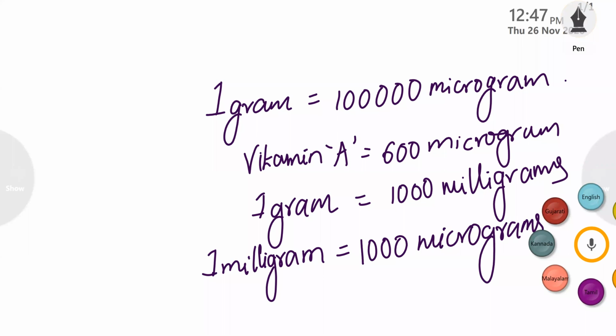So this is the basic information. What is 1 gram? 1 gram is equal to how many micrograms? 1 gram is equal to how many milligrams? 1 milligram is equal to how many micrograms? This is all basic information.